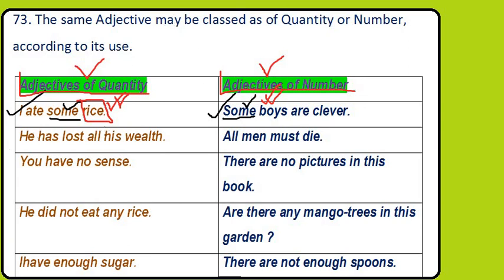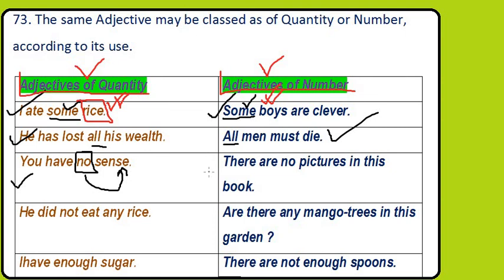He has lost all his wealth. So here in this sentence, all is the adjective. All men must die. Here also all is the adjective. But just see, as I have discussed in the previous sentence, this case is also the same. Now, the third sentence: you have no sense. So here no is the adjective in this sentence. It is describing the noun sense, which is an abstract noun. We can't count the number of sense. Sense is uncountable, so here it is an adjective of quantity.